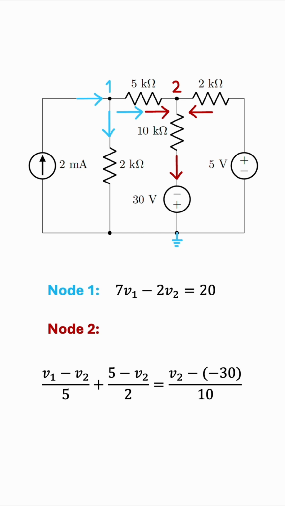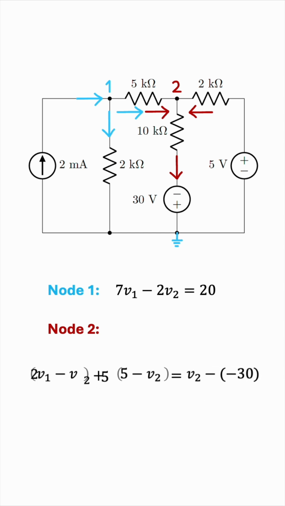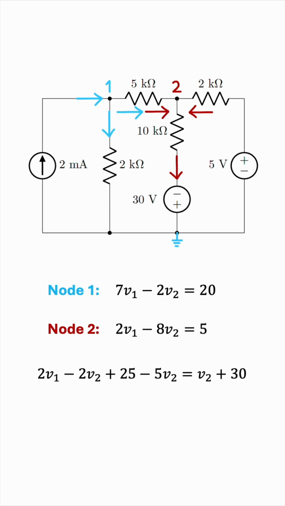Let's clear the denominators by multiplying everything by 10. This gives us 2 times V1 minus V2 plus 5 times 5 minus V2 equals V2 minus negative 30, so that becomes plus 30. And now we can expand the second brackets as well, and then group like terms, giving us 2V1 minus 8V2 equals 5.